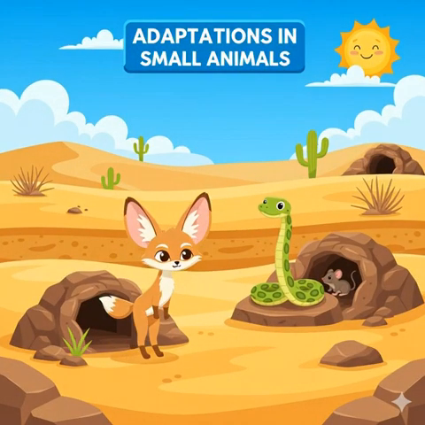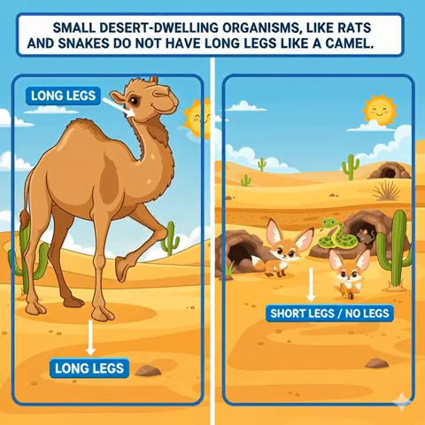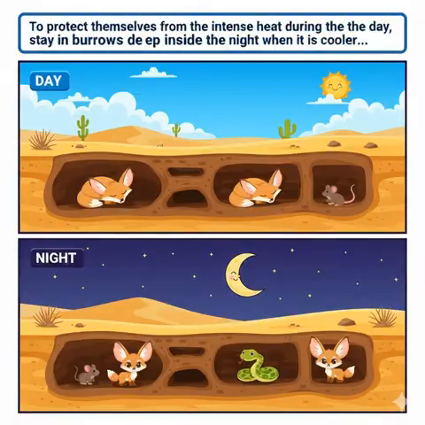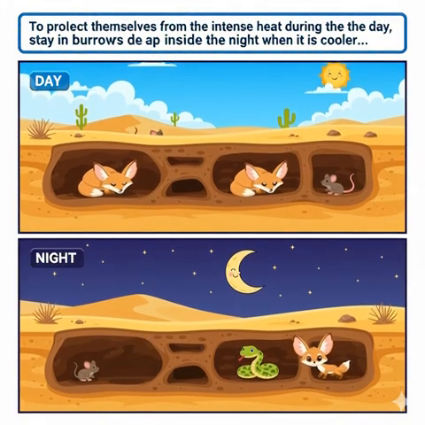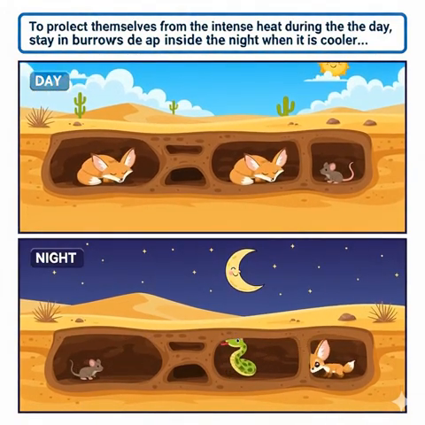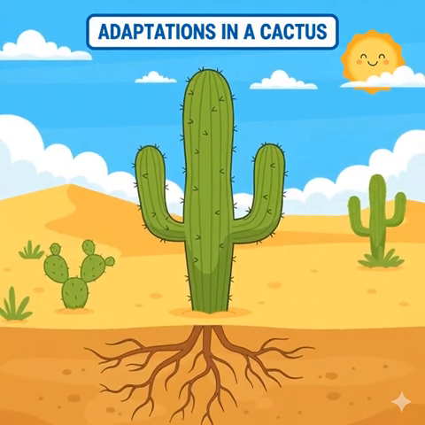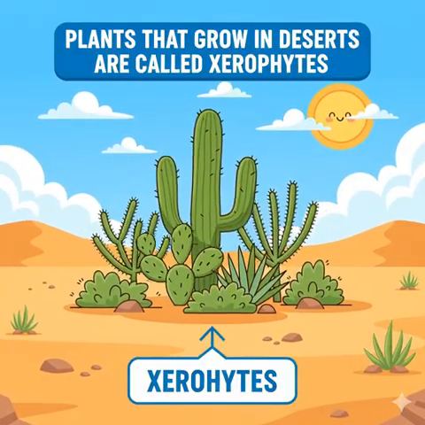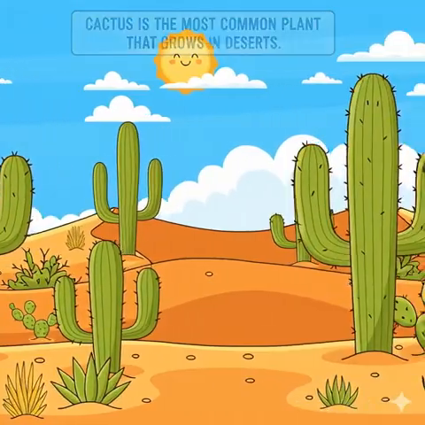Adaptations in small animals. Small desert-dwelling organisms, like rats and snakes, do not have long legs like a camel. To protect themselves from the intense heat during the day, they stay in burrows deep inside the sand and come out only during the night when it is cooler. Adaptations in a cactus. Plants that grow in deserts are called xerophytes. Cactus is the most common plant that grows in deserts.